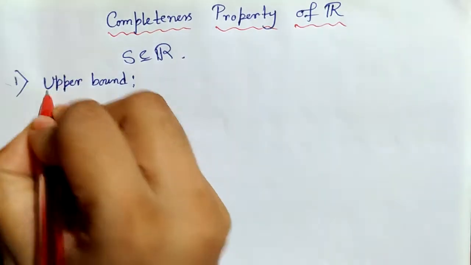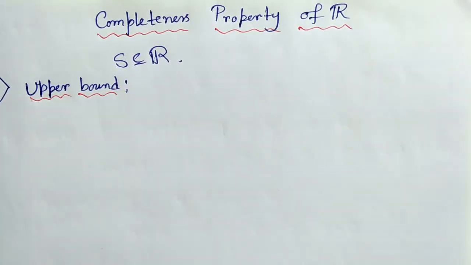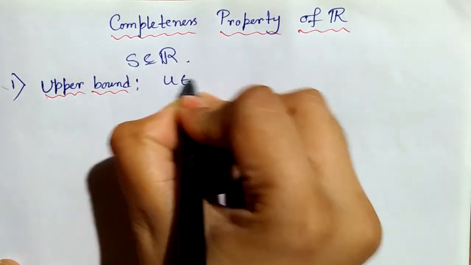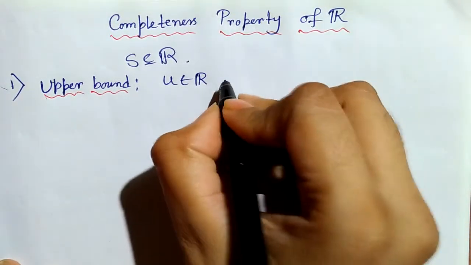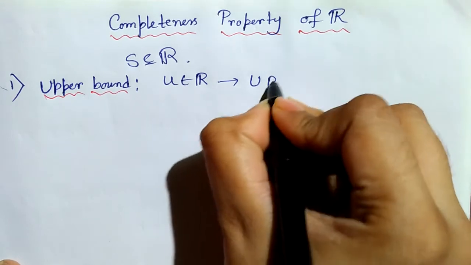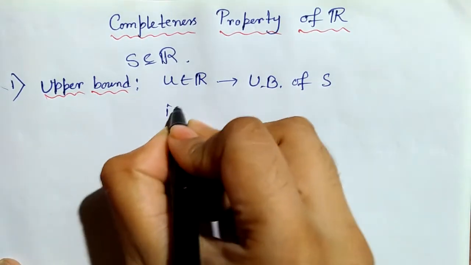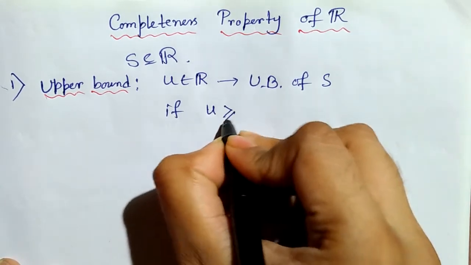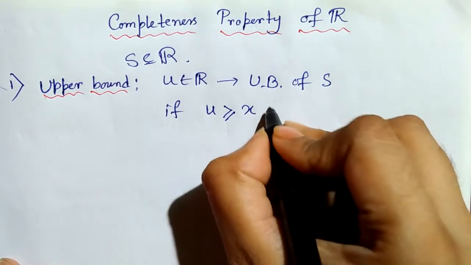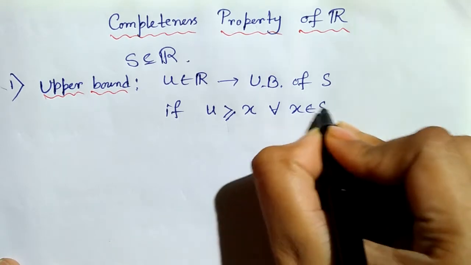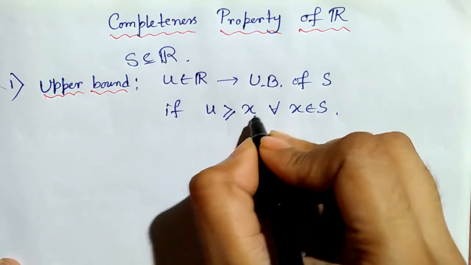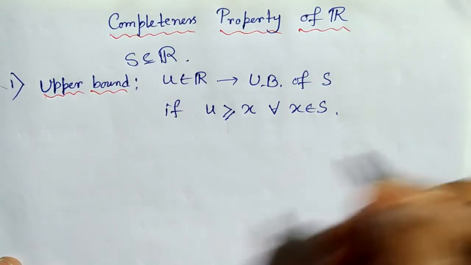So, a real number u is called an upper bound of a set S if u is greater than or equal to every other member of S, that is, u is greater than or equal to x for all x belonging to S.